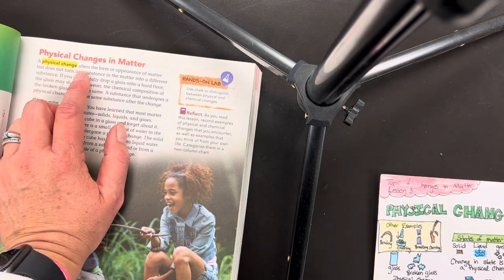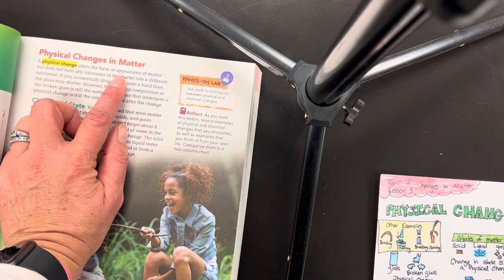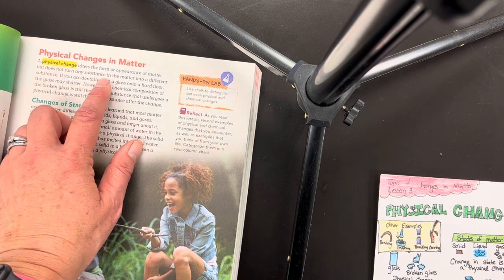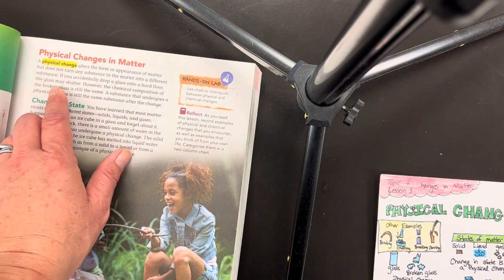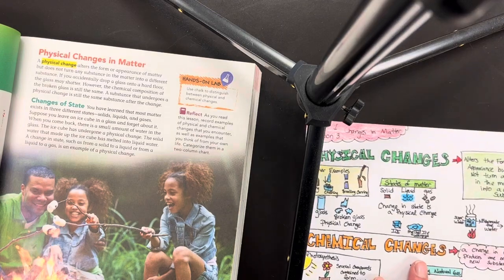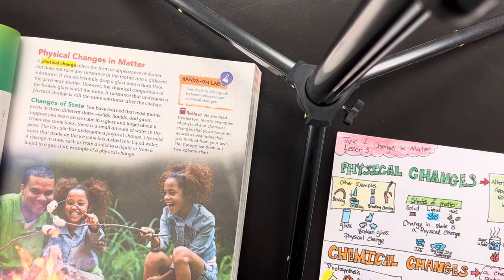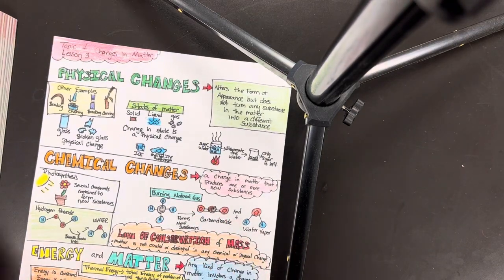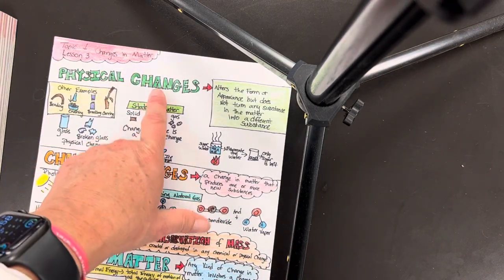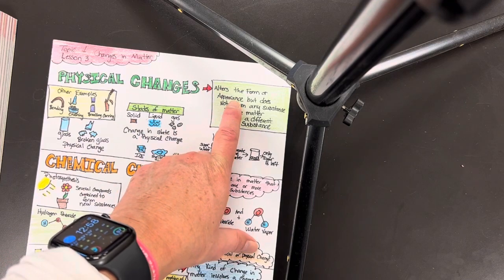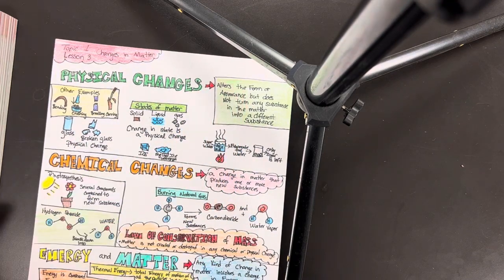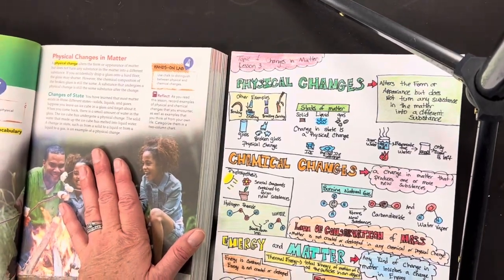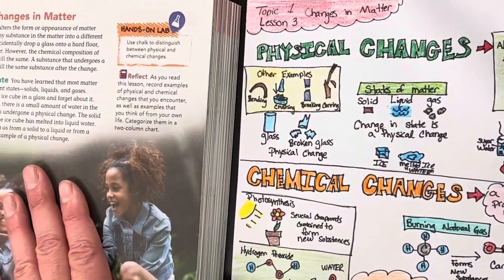Physical change alters the form or appearance of matter, but does not turn any substance in the matter into a different substance. I'm just going to move this over here so it's easier. So it starts with physical changes and that definition. Just going to zoom in.